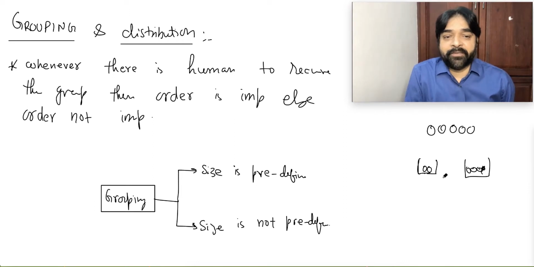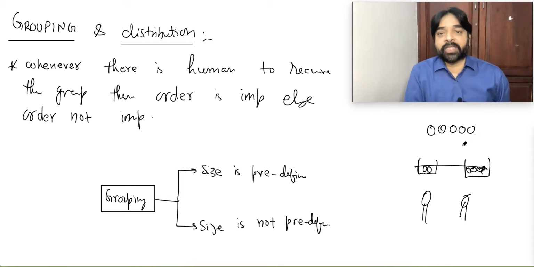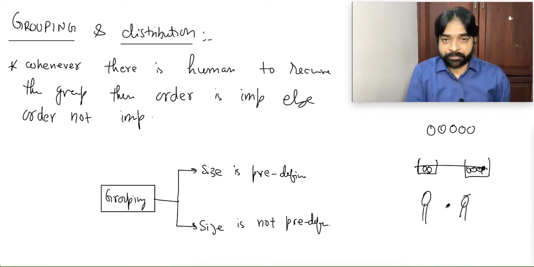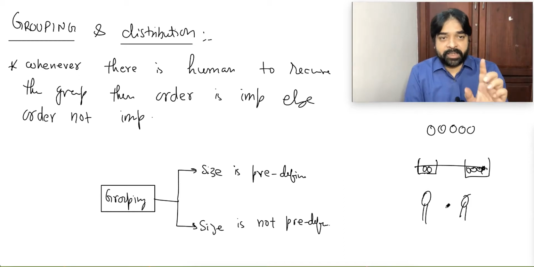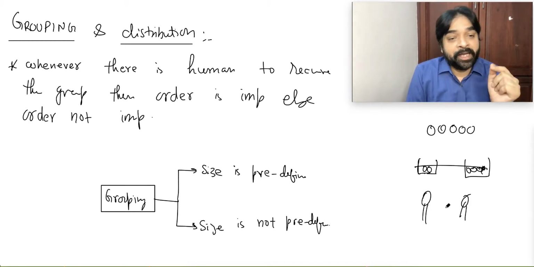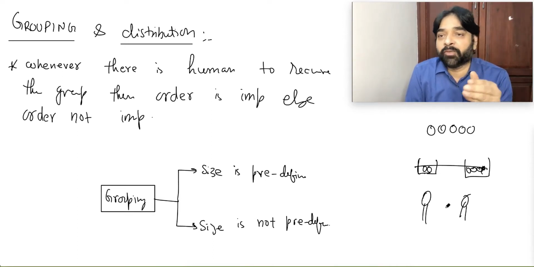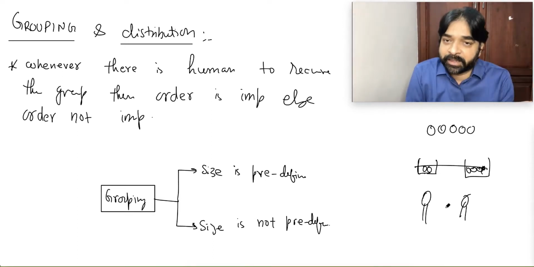Are you getting it? The same way in case of distribution also. Suppose there are 2 persons, and I want to distribute these 5 objects between them. This is one statement. The other statement: in how many ways can I distribute 5 coins to 2 people so that one person gets 2 objects and the other gets 3 objects.